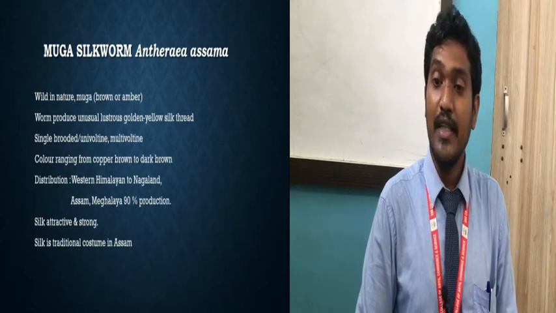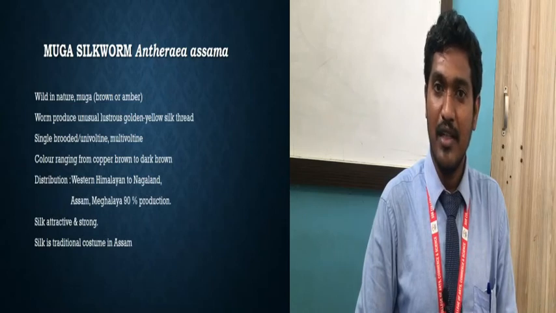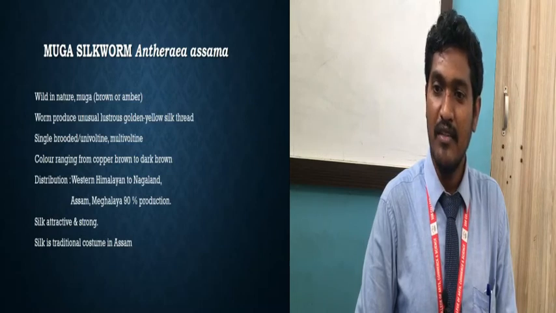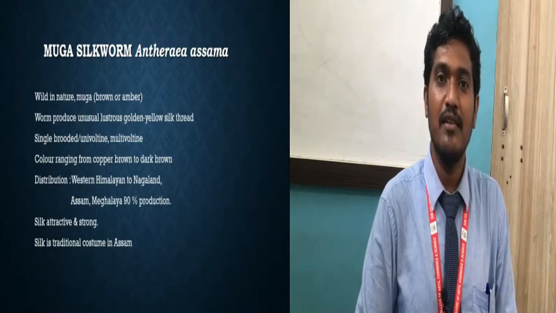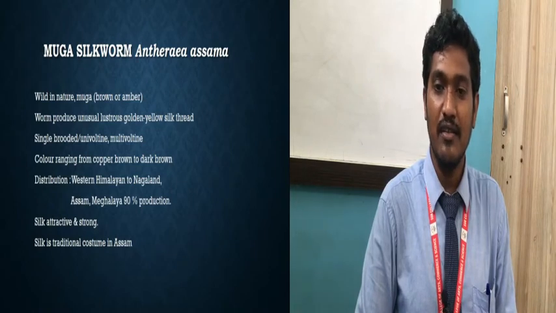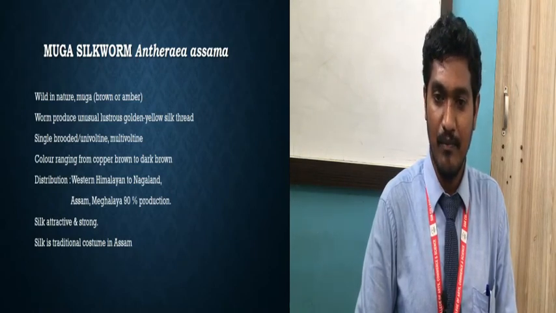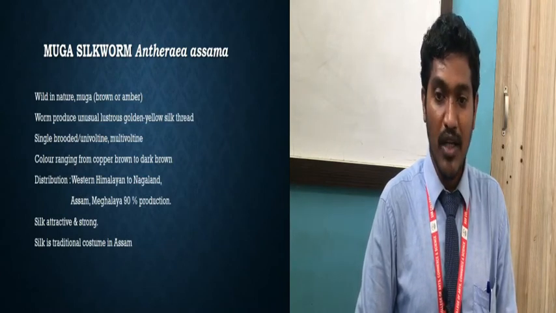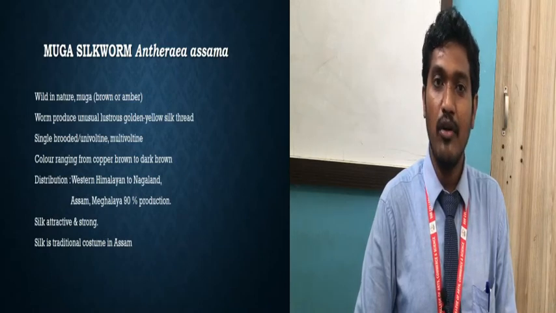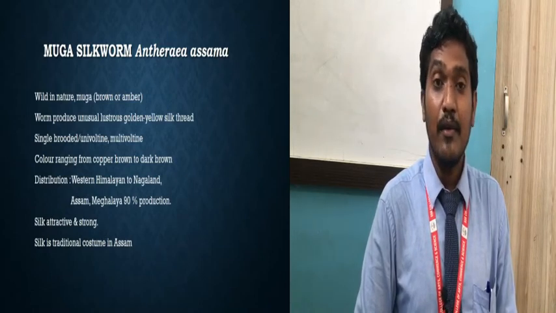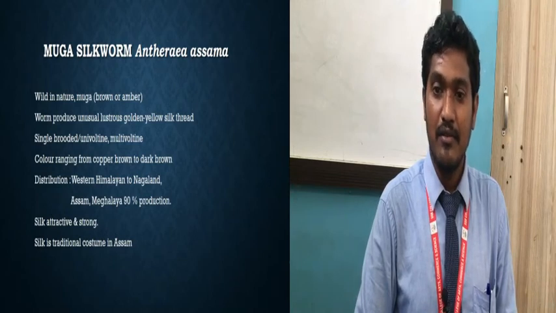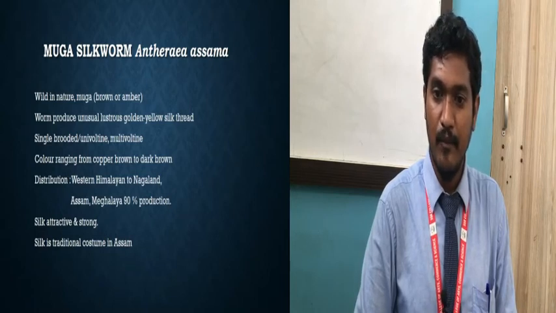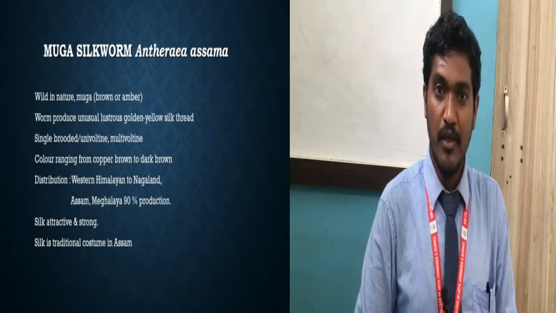Okay, so you will get an idea from the scientific name. Scientific name से आपको idea मिलेगा, that is the name of the region is mentioned in the scientific name. Okay, that is Assama, that is Assam. So majorly in the Assam region, sericulture is carried out with the help of this silkworm. Okay, so this is also wild in nature. Okay, the meaning of Muga is given. Muga means what? That is brown or amber. Okay, so in the Assamese language, the brown or amber color is also called Muga.